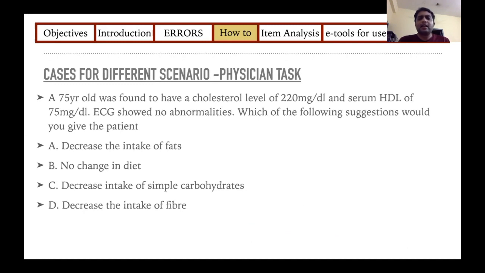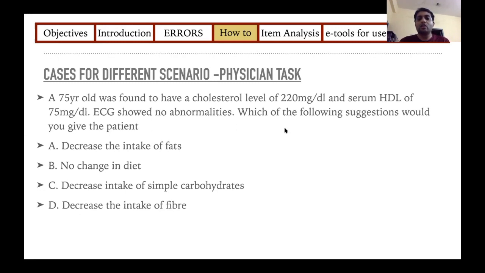Next, I'll give you examples of case based MCQs used for different things. The first one is an example for medicine, and it can be UG or PG level. You are giving a history of an elderly male with raised cholesterol levels, but normal HDL levels, and a normal ECG.